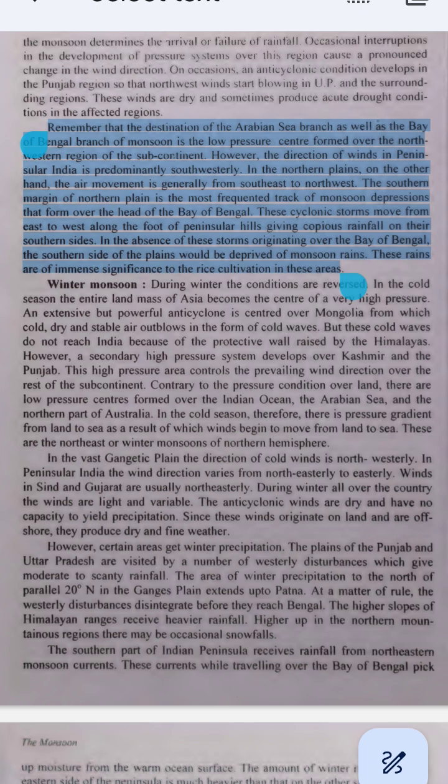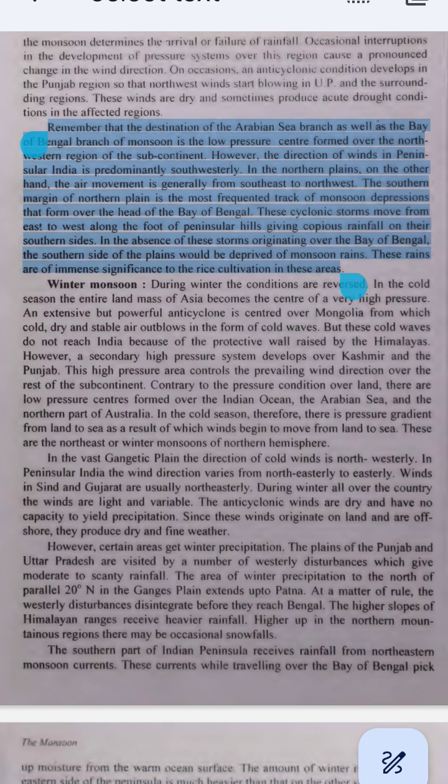What happens in the northern plains? The northern plains are a flat area in the northern part of India, below the Himalayas. Here, the air moves in a different direction. It travels from the southeast towards the northwest. Imagine you are standing on the plains, and the wind is coming from the right, southeast, and moving to the left, northwest. Monsoon depressions and cyclonic storms.